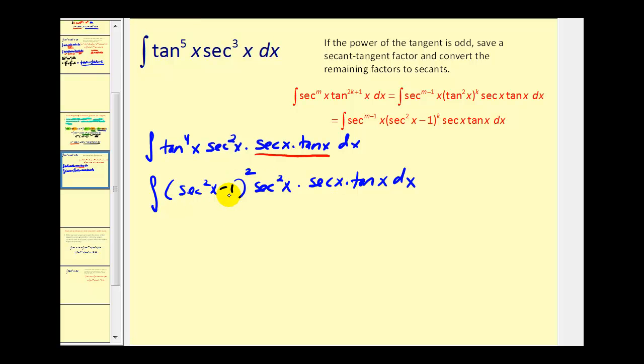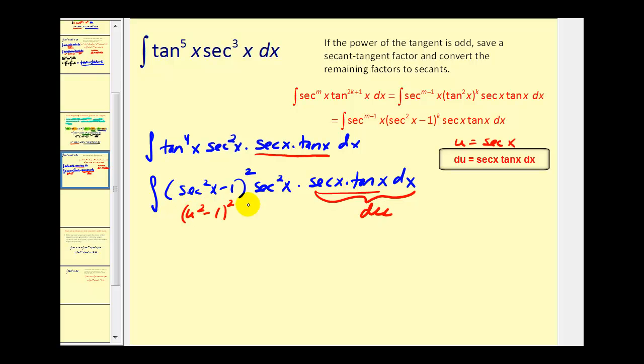Now that everything's in terms of secant except for this extra factor here, we'll let u equal secant x. Therefore, differential u is equal to secant x tangent x. So all of this now becomes du. This becomes u squared minus 1 to the second, and this is u squared. So let's go ahead and rewrite this in terms of u. Again, this is going to be u squared minus 1 squared, so it'll be u to the fourth minus 2u to the second plus 1 times u squared times du.